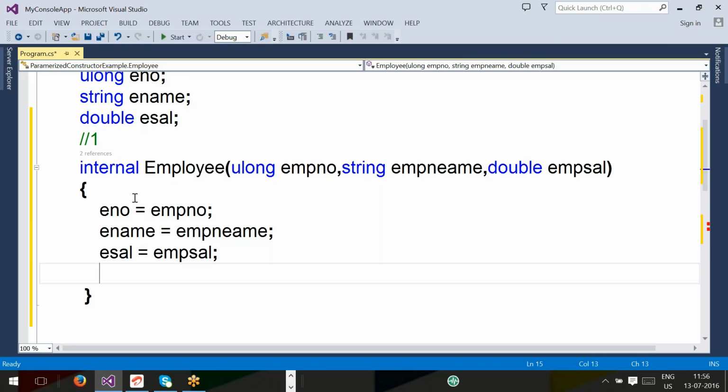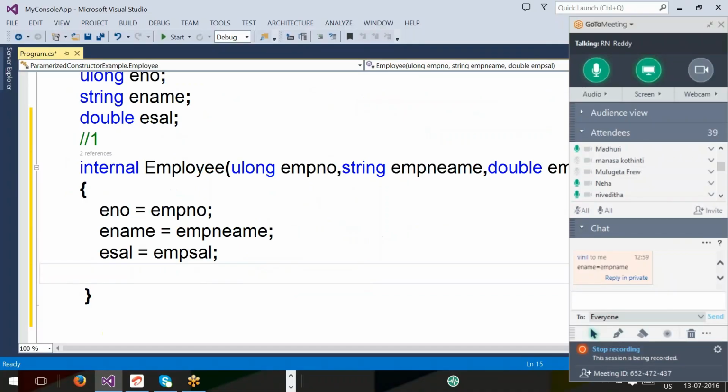Now, these three are what variables? Instance variables. These three are what variables? Local variables, nothing but parameters. These parameters you are using to initialize the class-level instance variables.